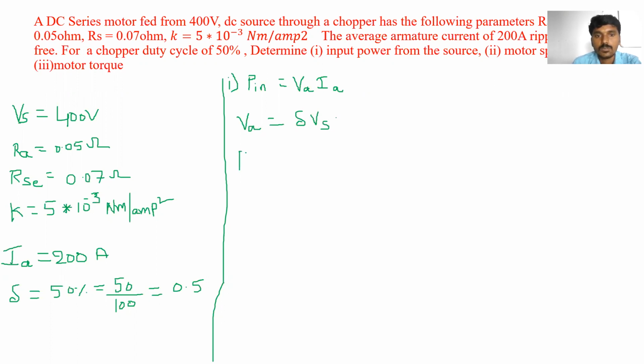So P in is equal to delta into Vs into IA. Here we know the value of duty cycle delta, and also we know the value of supply voltage Vs is equal to 400 volts. Also we know the value of armature current, 200. So P in is equal to duty cycle how much?